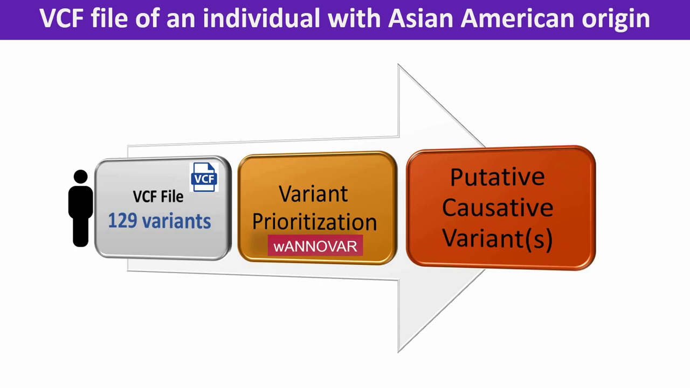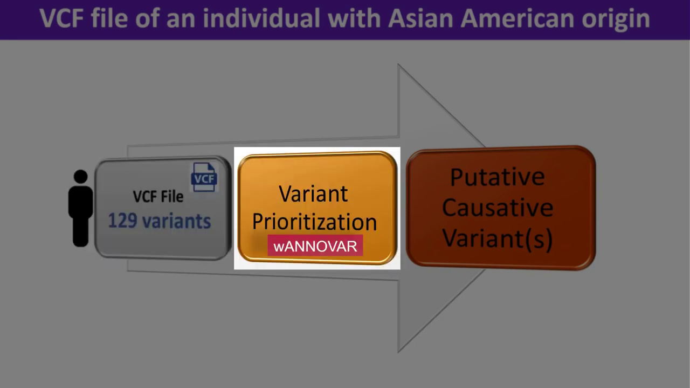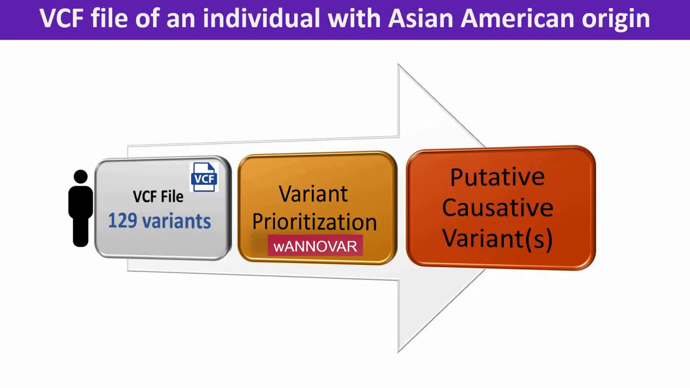In the next part of this tutorial, we will investigate a case of identifying a putative causative variant in an individual of Asian American origin who is suspected to be suffering from cystic fibrosis. We are given a VCF file containing 129 variants for the individual. The first step in this investigation requires annotating the VCF with genomic region, allele frequency, mutation type, and predicted impact. We will use the WANOVER tool for the annotation. As this tool was discussed in the tutorial of the previous module, we will directly analyze the results here.